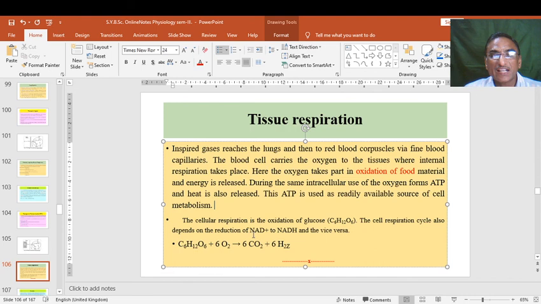NAD, nicotinamide adenine dinucleotide, has a hydrogen attaching here and it transfers into NADH. In this simple reaction, the glucose C6H12O6 combines with 6 O2 oxygen molecules and forms 6CO2 plus 6H2O. So this is a very simple mechanism in which metabolism and oxidation are the result whenever oxygen enters and CO2 is released, and this is the whole of tissue respiration.